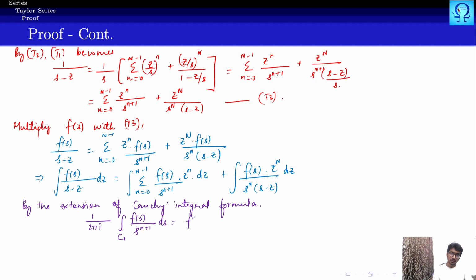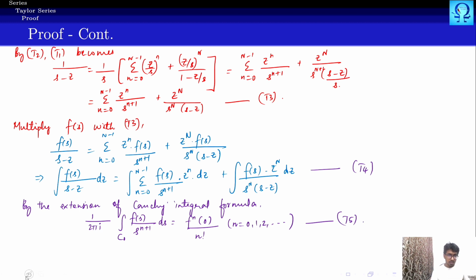This is nth derivative of f at 0 upon n factorial for n running from 0, 1, 2, etc. So this is what we are going to have. We'll have to employ this inside this. Okay, we mark this as T4 and let us note this as T5.